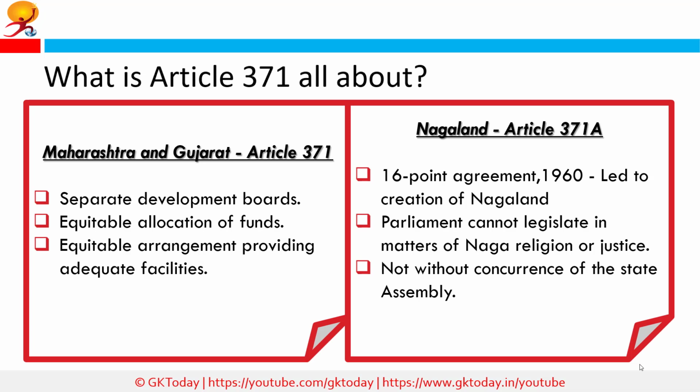Similarly, Article 371A, which was introduced by the 13th Amendment Act 1962, applies on Nagaland. Inserted after a 16-point agreement between the Centre and the Naga People's Convention in 1960, which led to the creation of Nagaland in 1963. Parliament cannot legislate in matters of Naga religion or social practices, Naga customary law and procedure, administration of civil and criminal justice, involving decisions according to Naga customary law, and ownership and transfer of land without concurrence of the State Assembly.